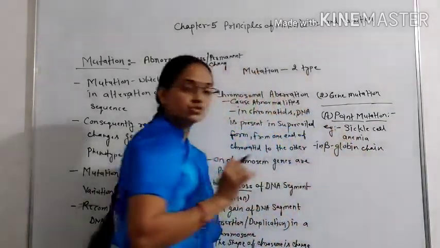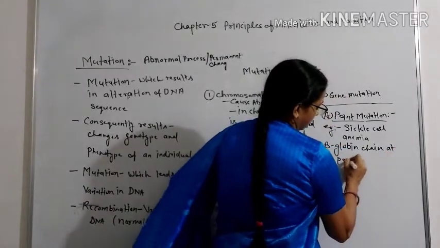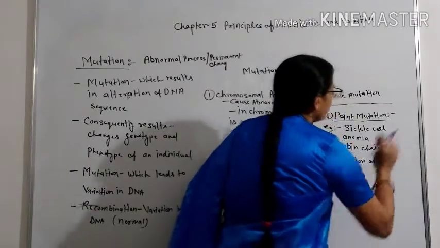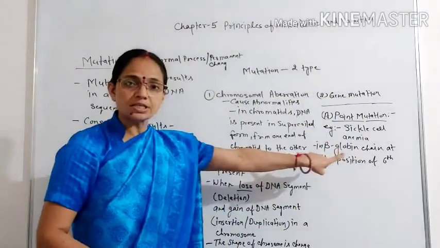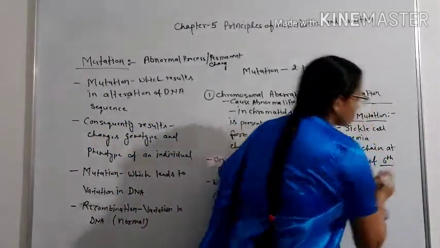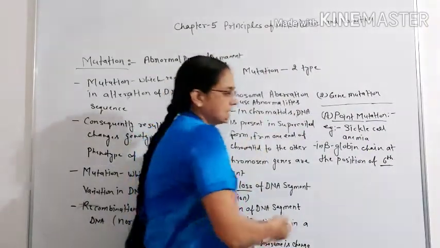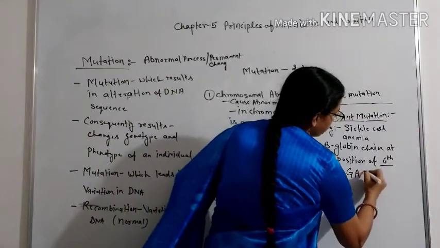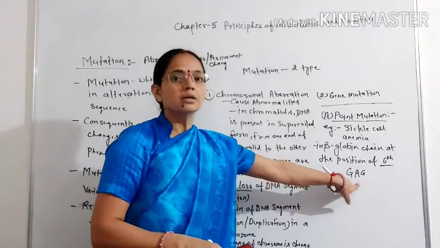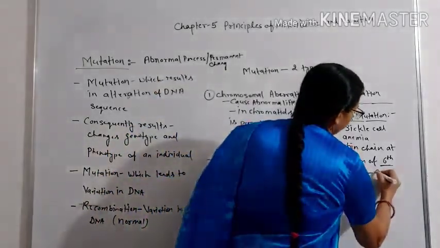In the beta globin chain, which is a polypeptide chain, at position 6 the code for the amino acid is GAG. GAG means guanine, adenine, guanine. GAG is the code for the amino acid glutamic acid.